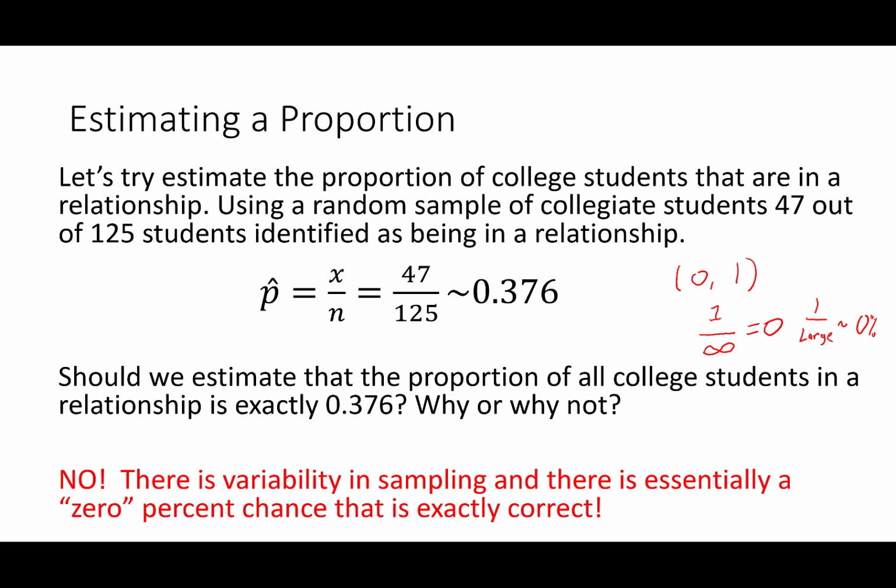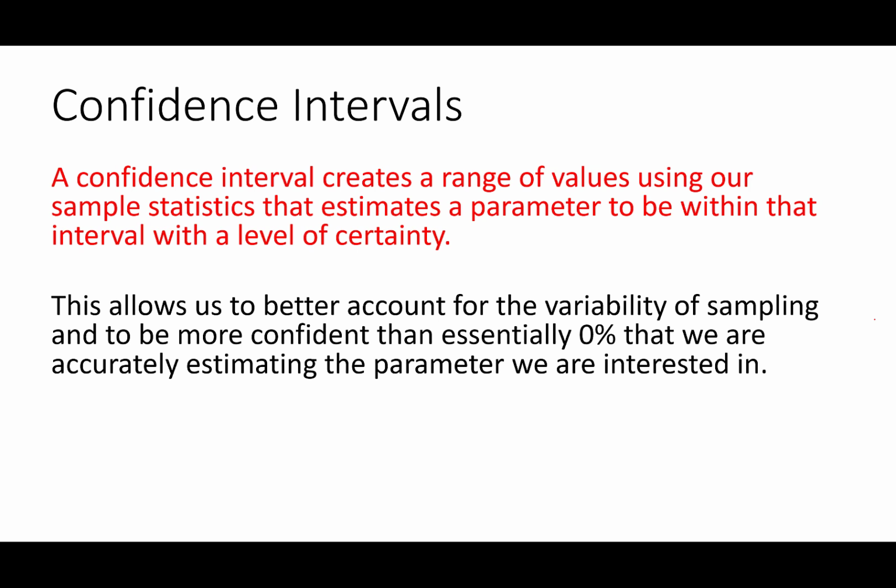What we're going to do instead is this. We're going to construct what we call a confidence interval. A confidence interval creates a range of values using our sample statistics that will estimate our parameter to be within a certain level of certainty. Instead of guessing one value and being essentially 0% confident, let's guess a range of values, and in doing so, we'll be a lot more confident than 0% that we're estimating the parameter that we're interested in. Let's see a little visualization of what I mean by this.